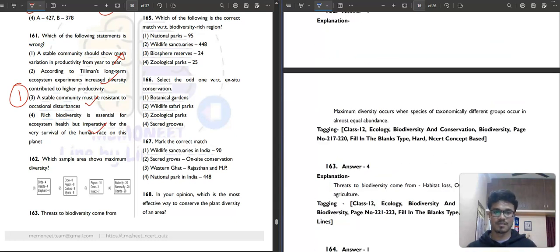So maximum diversity occurs when species of taxonomically different groups occur in almost equal abundance. So here crow, pigeon, cuckoo, mayara all are birds, but here birds is there, insects is there, elephant is there. And then here pigeon, crow, insect, pigeon or crow both are birds, butterfly, banana fly both are flies. So here birds is different, insect is different, elephant is different.